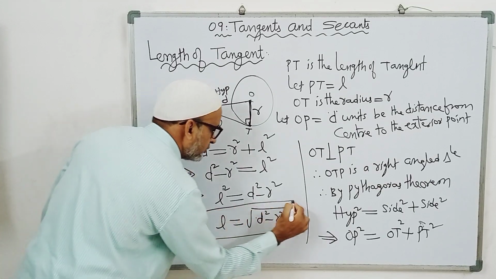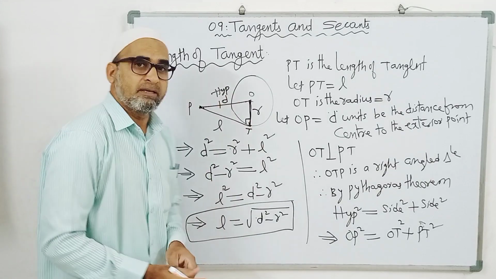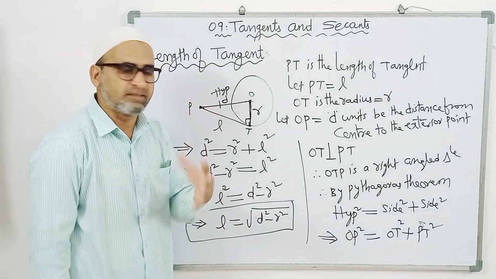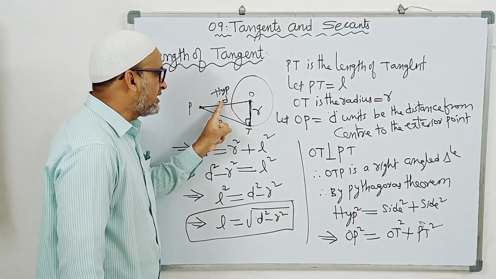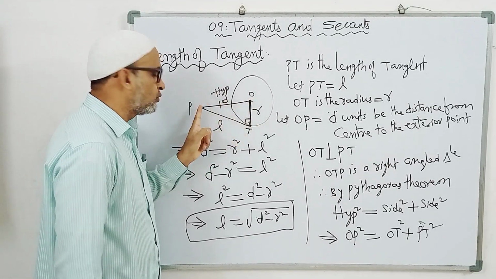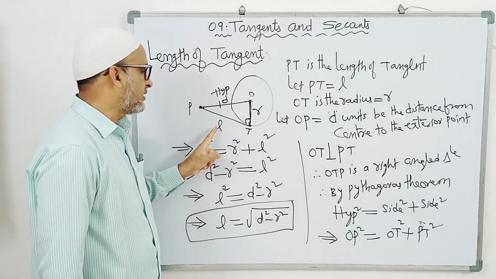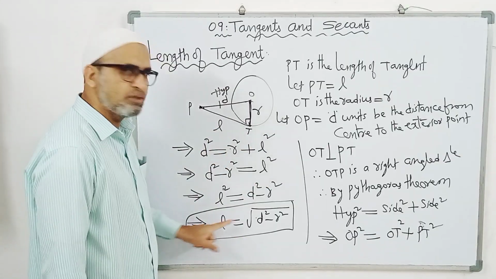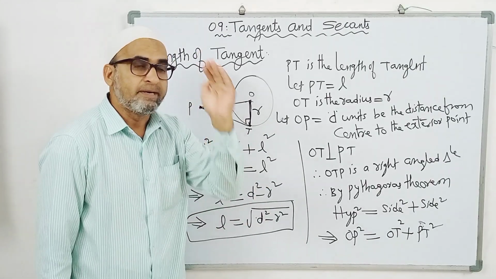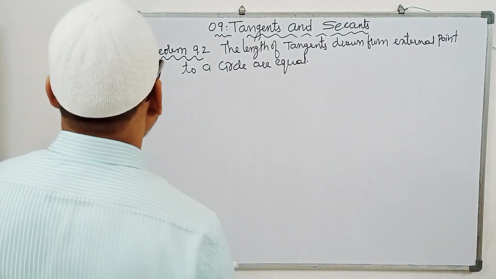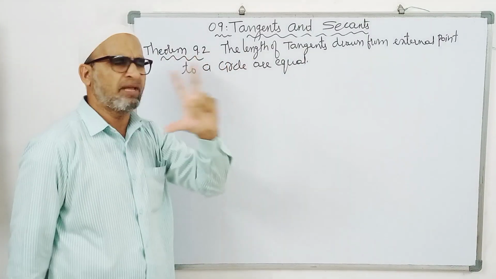Therefore, for the length of the tangent, he will ask in 2 marks, 4 marks questions like that. He will give the distance D from the center to the exterior point, and the radius, and ask to find the length of the tangent. L is equal to square root of d square minus r square. This is theorem number 9.2. Proof is not required. Simply I will explain this one.